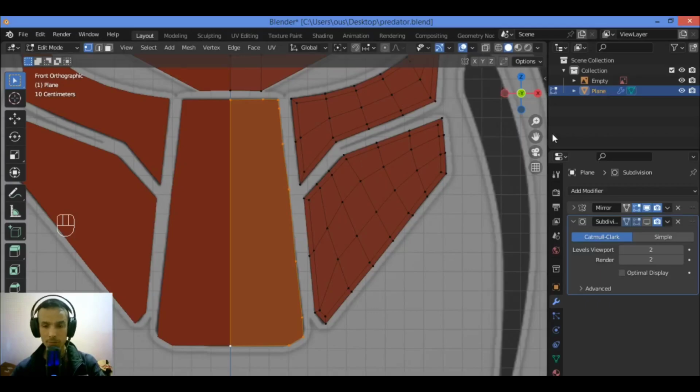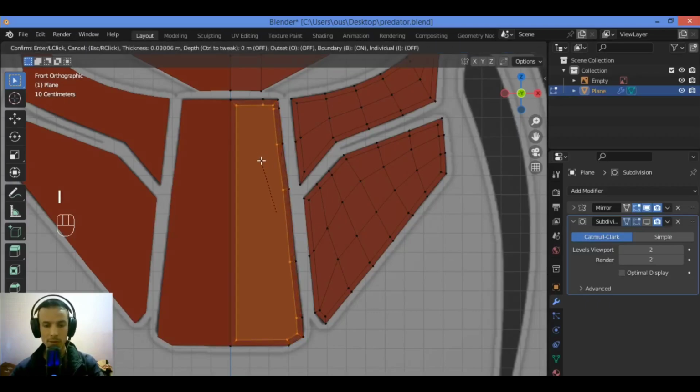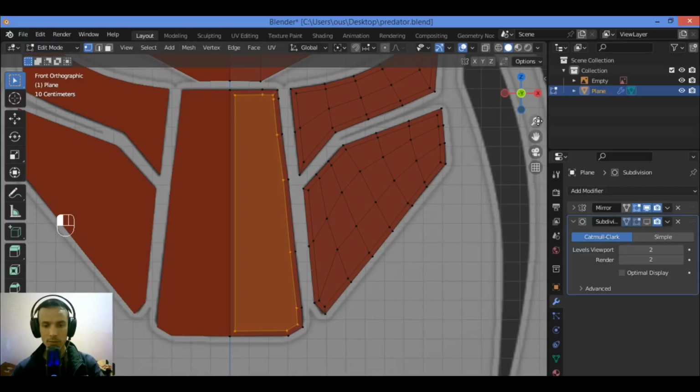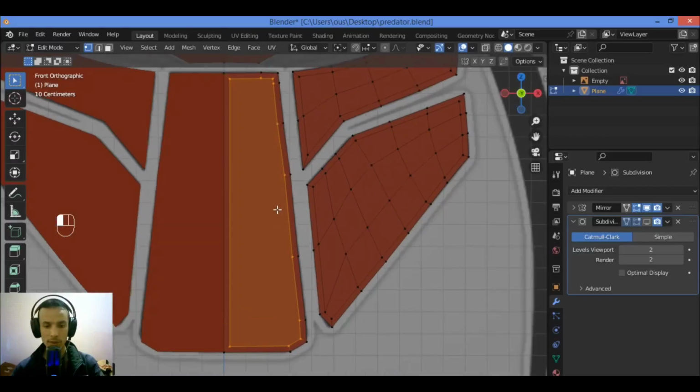I've already enabled the screencast keys to show you what buttons I'm pressing. Hitting the I key is going to create this inset. Just do it like that.